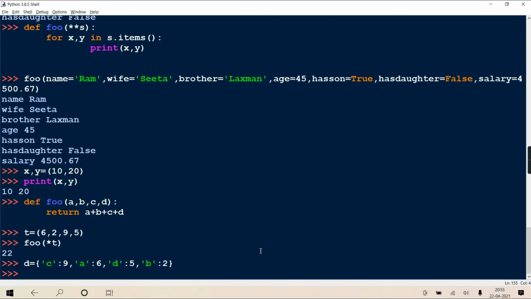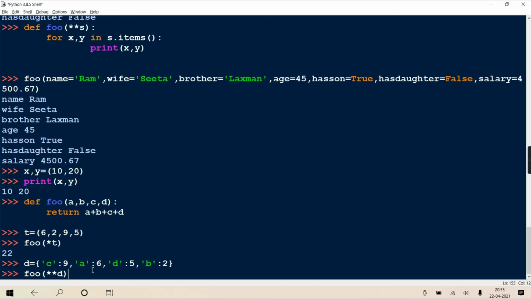So I created a dictionary in which I have key value, key value. Now you can directly pass this single dictionary to your function by writing double star. Here also unpacking will take place.